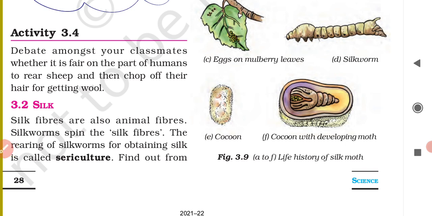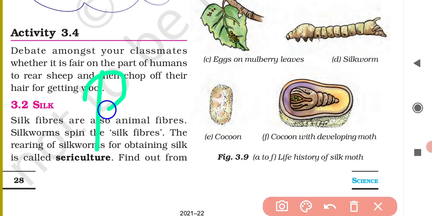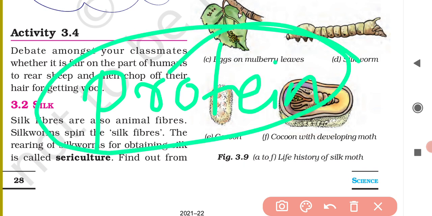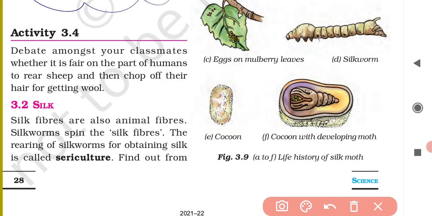Silk fiber is made of protein. Okay, and it is the strongest natural fiber.